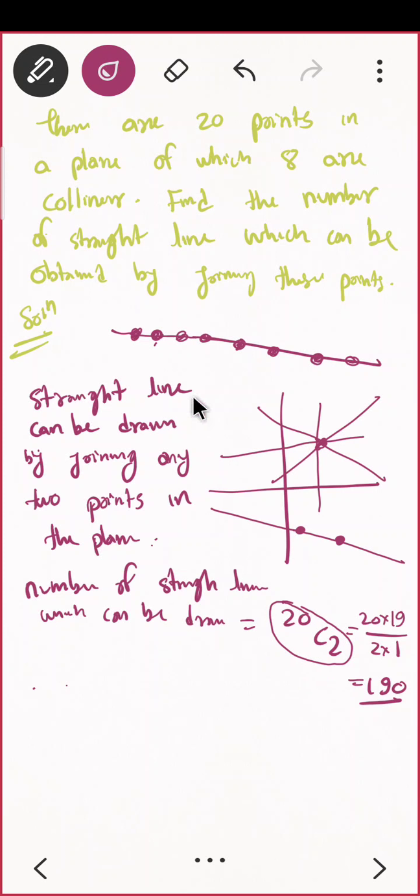See, out of 20 people you want to choose two people. Same question is here. Out of 8 people you want to choose two people. Do you understand? And you just try to draw also. तुम्हें दिखेगा बहुत पॉइंट्स है, बहुत स्ट्रेट लाइन फॉर्म हो सकते हैं. It is not like you will have only four straight lines.